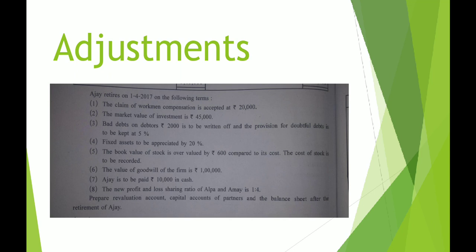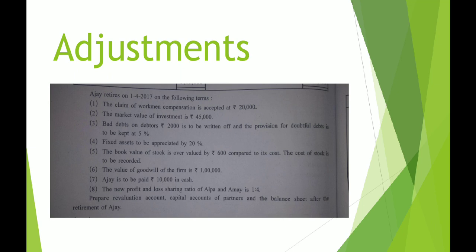In case there was no adjustment related to this, then we would have distributed the entire amount of 30,000 among the old partners. Understand the point. If you have an adjustment, then firstly you have to apply that adjustment. Only then will the remaining amount be distributed among partners.